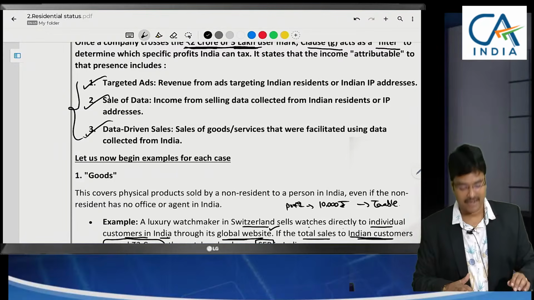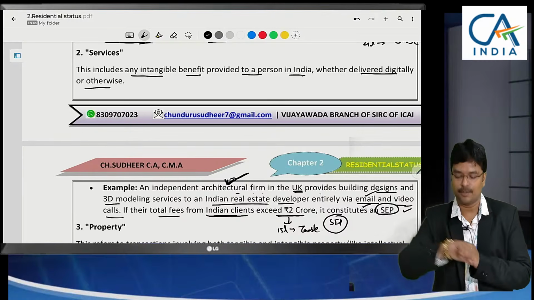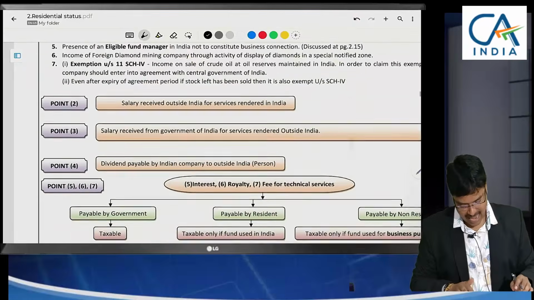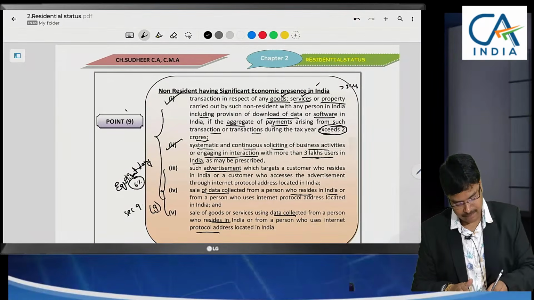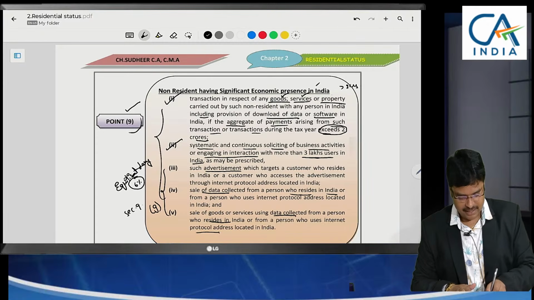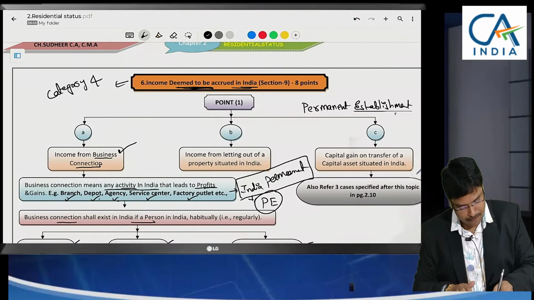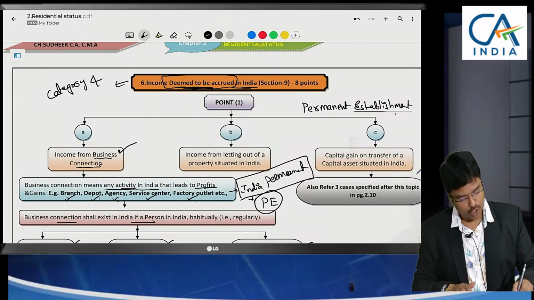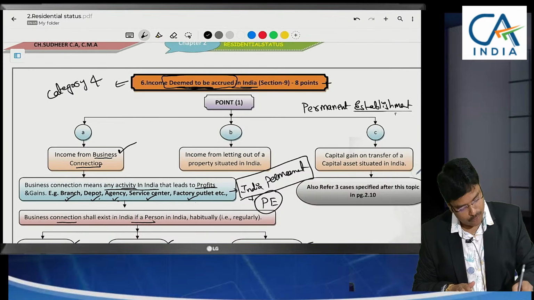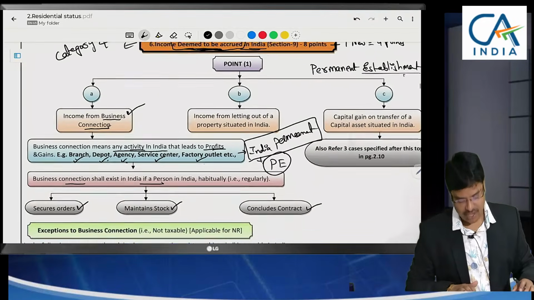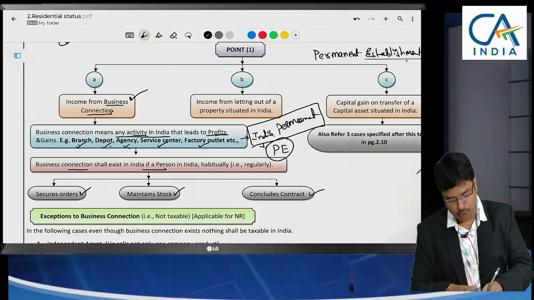Am I clear on what I have explained here? The concept is the concept of significant economic presence in India. Having a significant economic presence, I have set this as point number 9. Total, we are in the concept of income deemed to accrue in India. Total 9 points were there, 8 were old and 1 new: significant economic presence. Out of those 9 points, we have basically discussed 2 points.